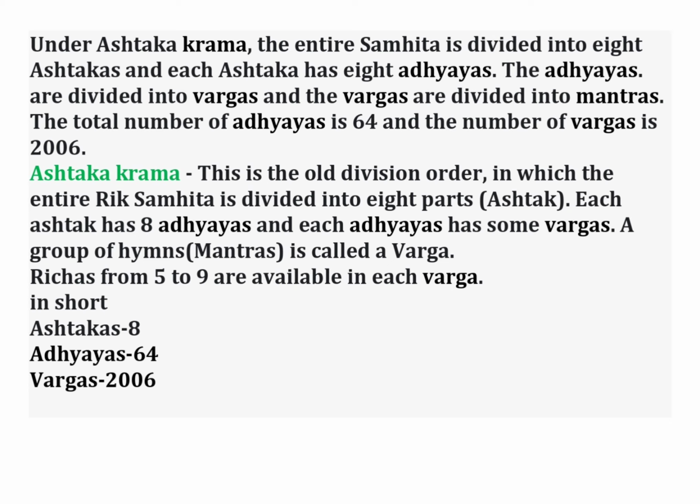Ashtakram is the old division order in which the entire Rig Samhita is divided into 8 parts, means 8 Ashtakas. Each Ashtaka has 8 Adhyayas and each Adhyaya has some Vargas. A group of hymns, means a group of mantras, is called a Varga. In short, in Ashtakram there are 8 Ashtakas, 64 Adhyayas and 2006 Vargas. Now we will see the Ashtakram division order in the below table.